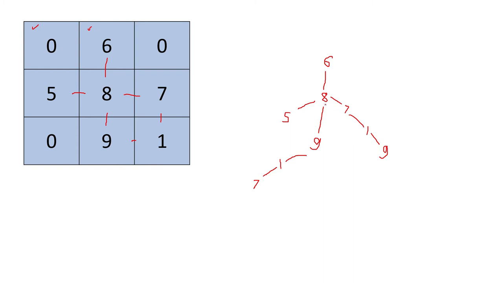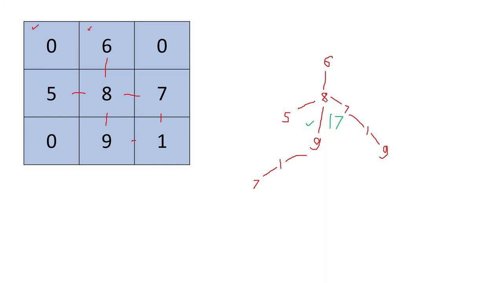So here the junction point is 8. There are 3 branches: one is 9-1-7, one is 7-1-9. So which branch is contributing maximum gold? That is 917 or 719, both are same. So the amount will be 9 plus 1, that is 10, 10 plus 7, 17. So 17 amount of gold you will get from here. So here actually maximum 17 you can take as gold from these 3, any one you can choose.